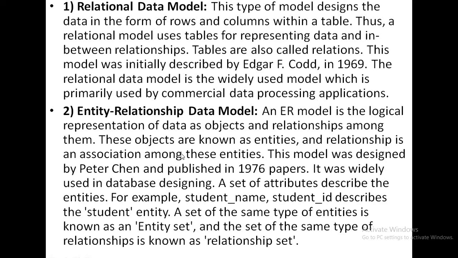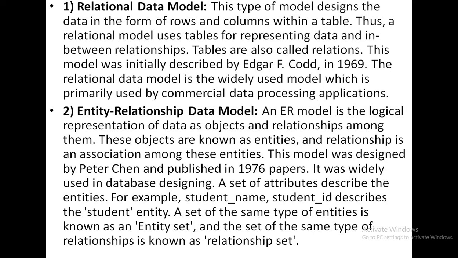Okay. So what happens in the case of the entity relationship data model? In the entity relationship data model, we have to represent the objects and the relationships among them. The objects are known as the entities, and the relationships are called the associations among these entities.